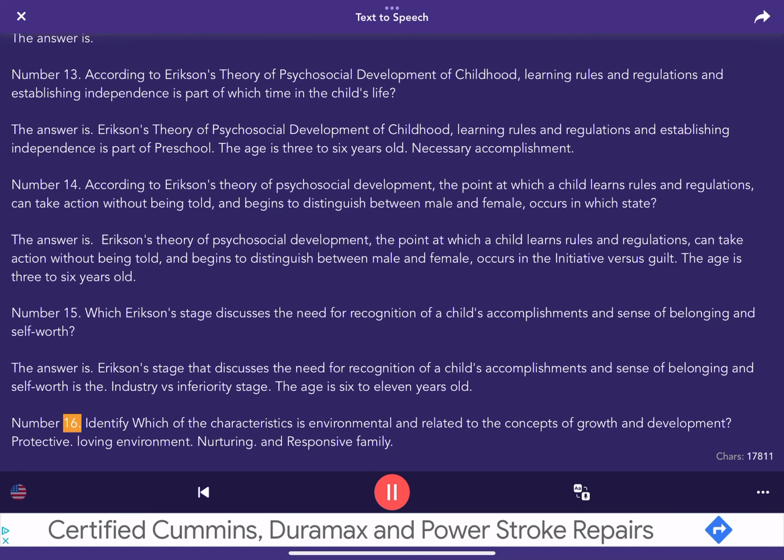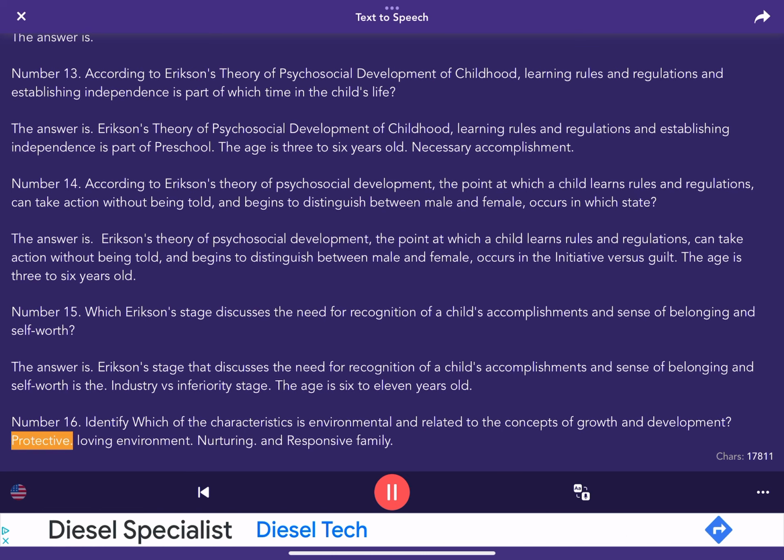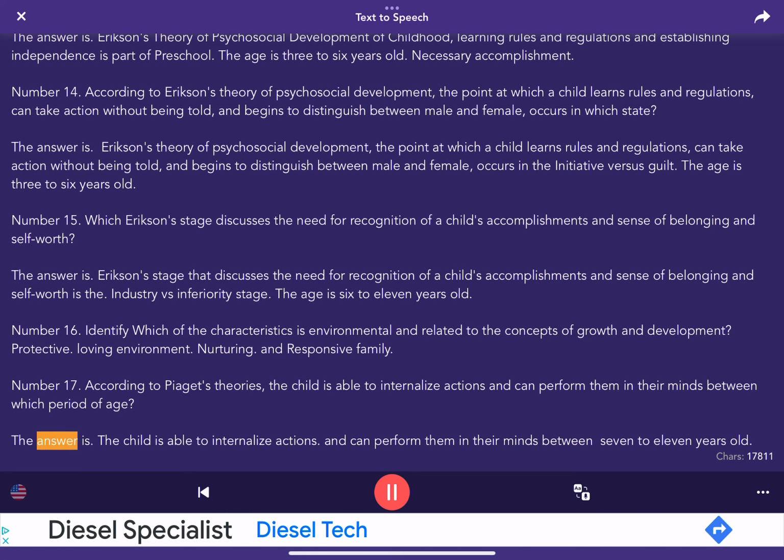Number 16. Identify which of the characteristics is environmental and related to the concepts of growth and development: protective, loving environment, nurturing, and responsive family. Number 17. According to Piaget's theories, the child is able to internalize actions and can perform them in their minds between which period of age? The answer is, between 7 to 11 years old.